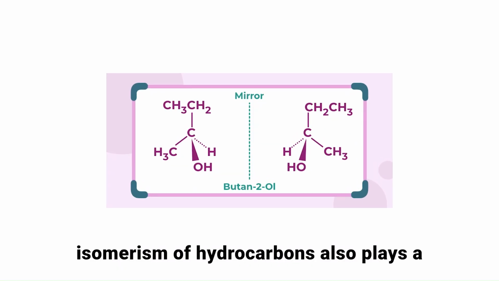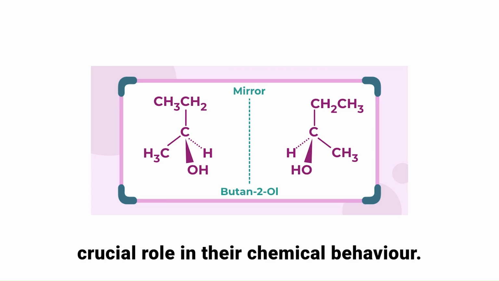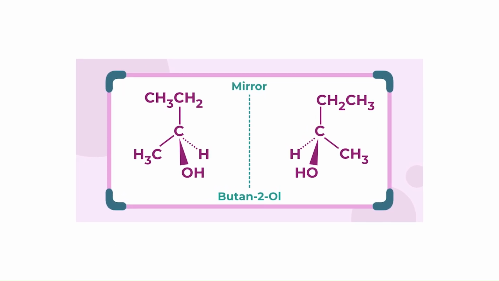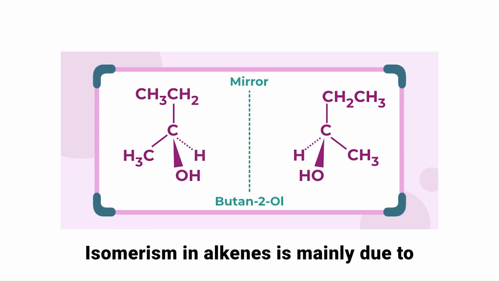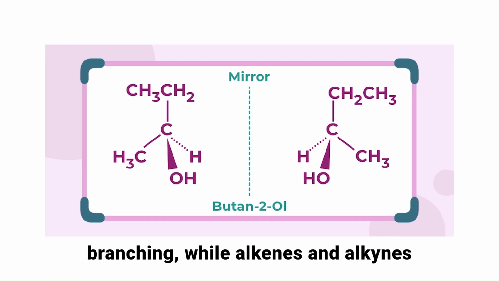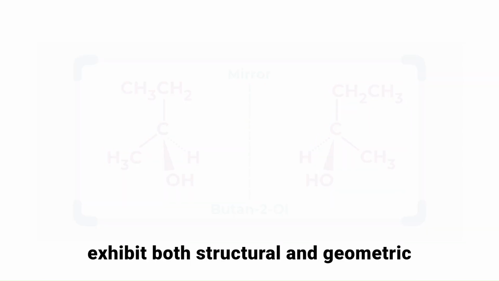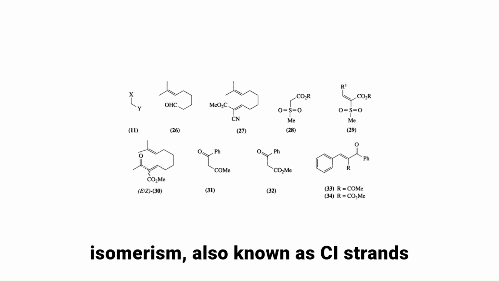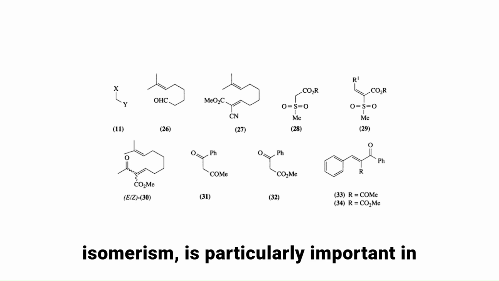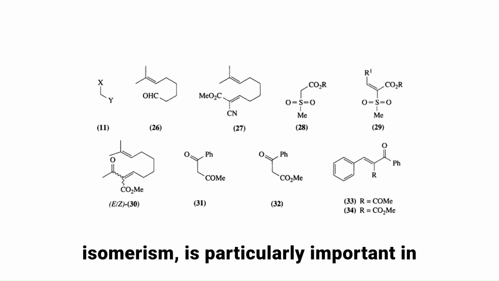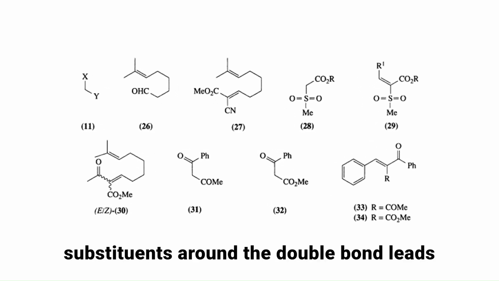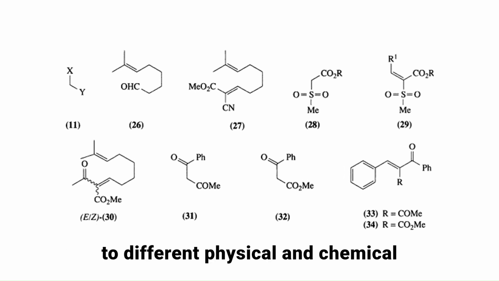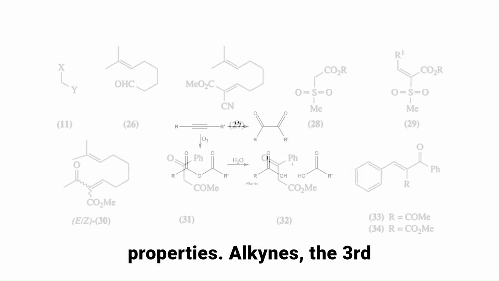The structural isomerism of hydrocarbons also plays a crucial role in their chemical behavior. Isomerism in alkanes is mainly due to branching, while alkenes and alkynes exhibit both structural and geometric isomerism. Geometric isomerism, also known as cis-trans isomerism, is particularly important in alkenes, where the position of substituents around the double bond leads to different physical and chemical properties.